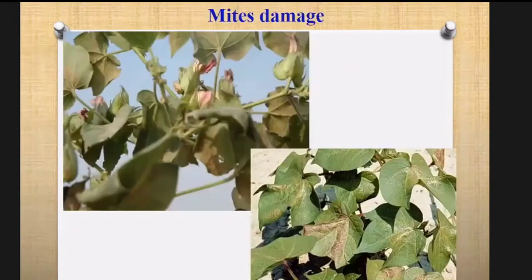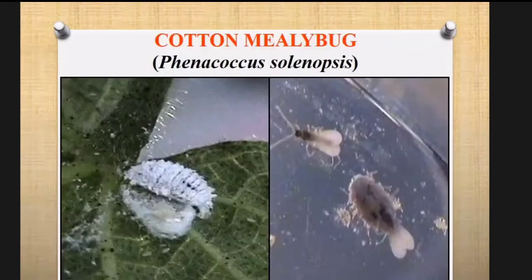Mites. Due to the mite attack, leaves become dusty and you can see webs on the leaves. Mealybug. This is a very important pest of cotton. This is the female of mealybug and this is the male of mealybug.